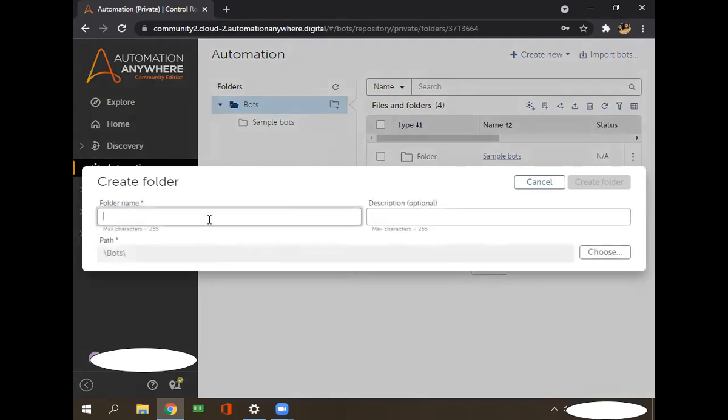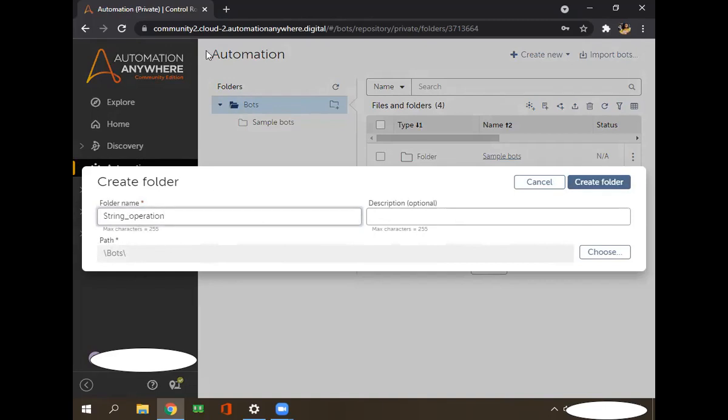So why are we creating a folder? Because from today onwards we are going to create a single bot, and I want to keep those files in one single folder. That's why I'm creating my own folder where I'll keep all these files. I'll name this folder string operation, because today I'll explain string. That's why I'm making this folder name string operations, and I'm saving this particular folder on this path.